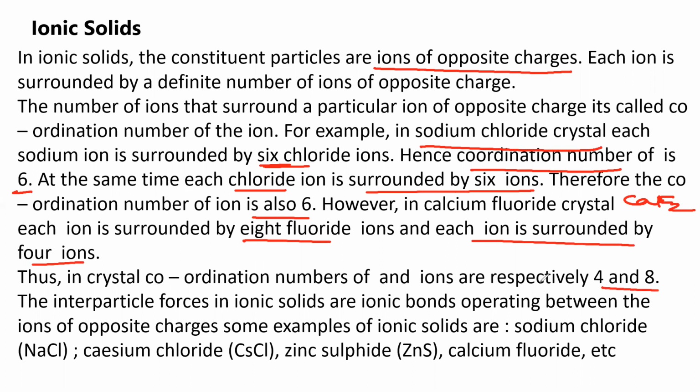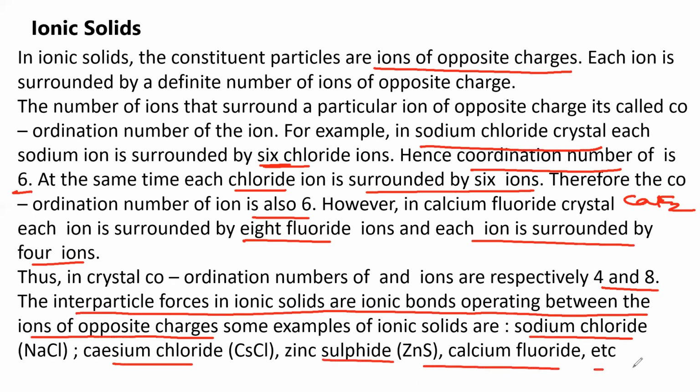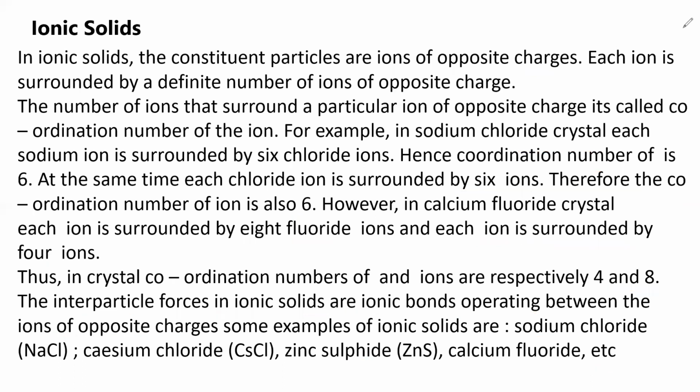That is, 4 is the coordination number of fluoride and 8 is the coordination number of calcium. The interparticle forces in ionic solids are ionic bonds or electrovalent bonds operating between ions of opposite charges. Some examples of ionic solids, typically a metal and non-metal combination, are cesium chloride, sodium chloride, zinc sulfide, calcium fluoride, etc. All these ionic solids are based on ionic bonds. I hope it is clear for ionic solids.